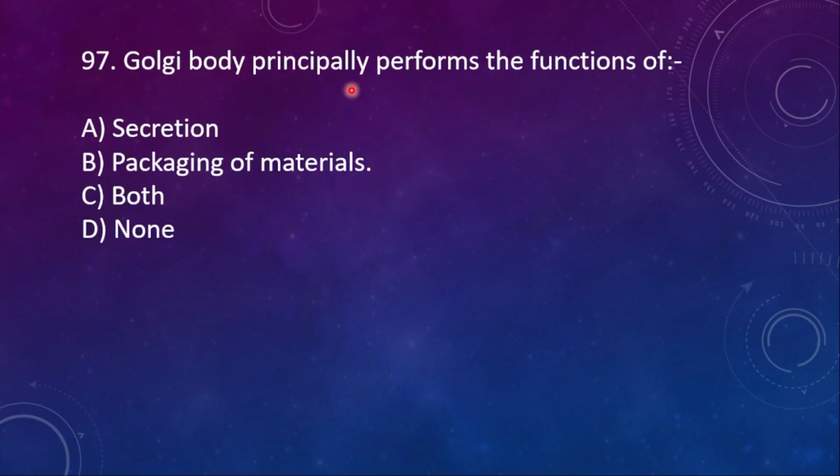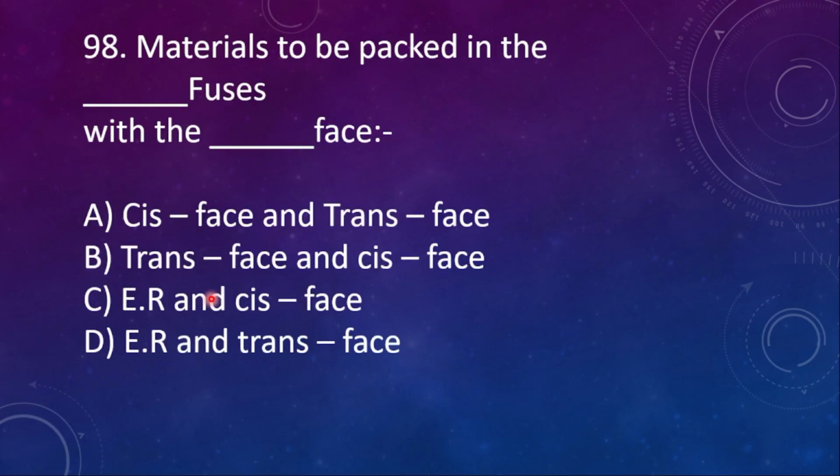97. Golgi body principally perform the function of A, secretion, B, packaging of materials, C, both, and then D, none. Here the main function of the Golgi is packaging.